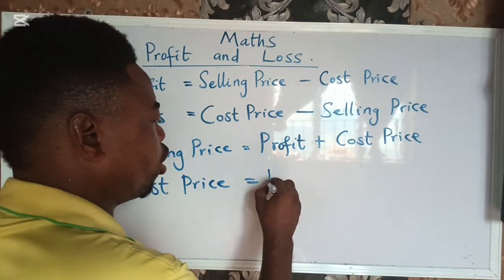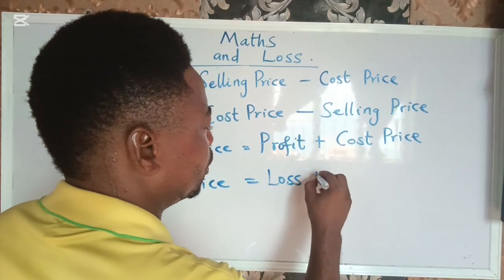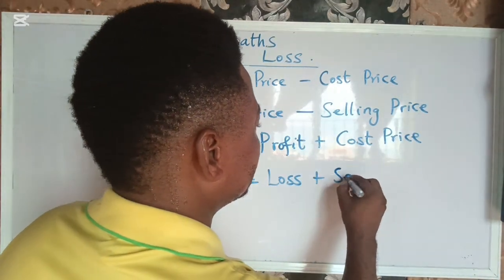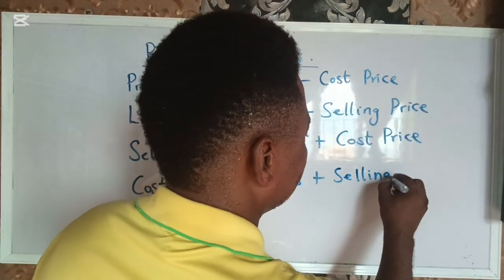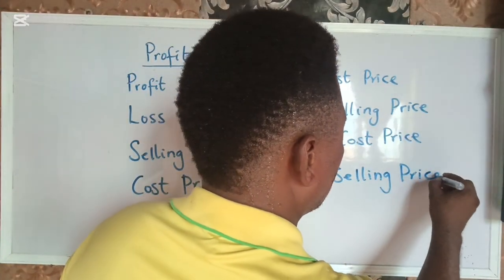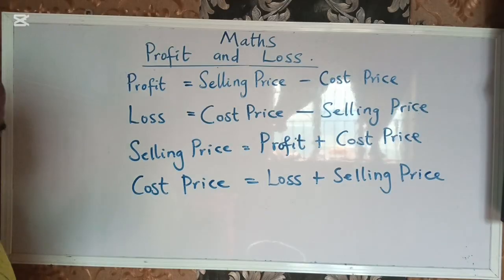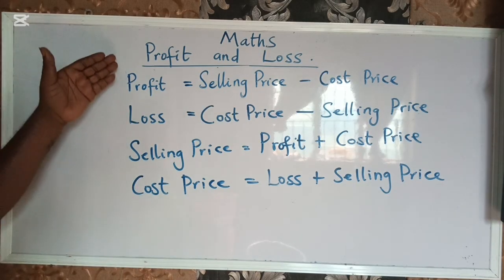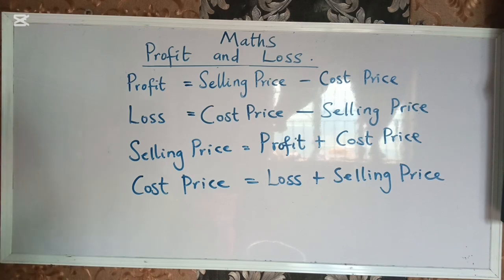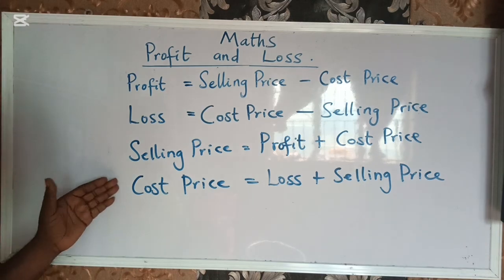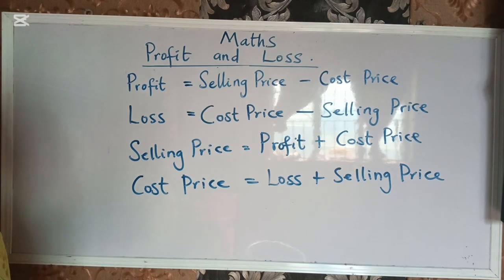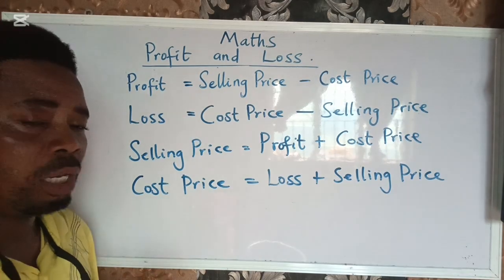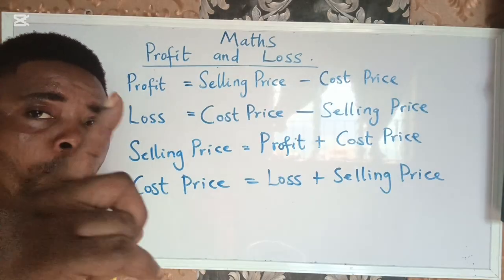So that means loss plus selling price will give you your cost price. These are the things we'll be considering in this class. We're just going to have some examples, like two or three, and we are done. Thank you for staying put. Let's quickly go to the next question. Number 1.